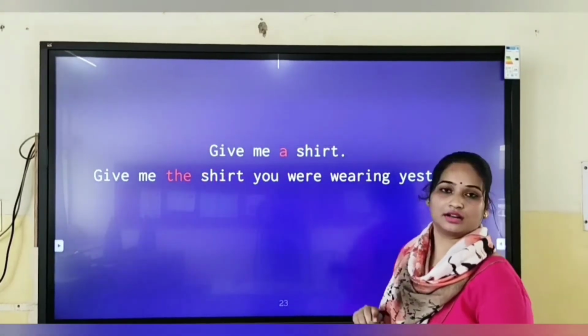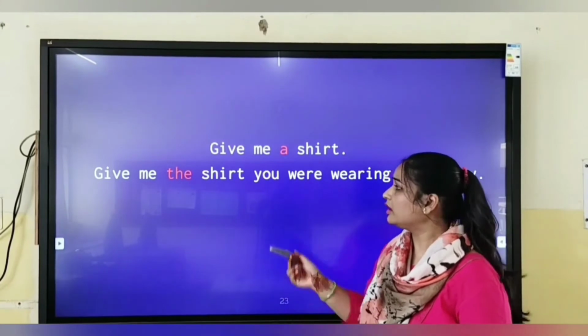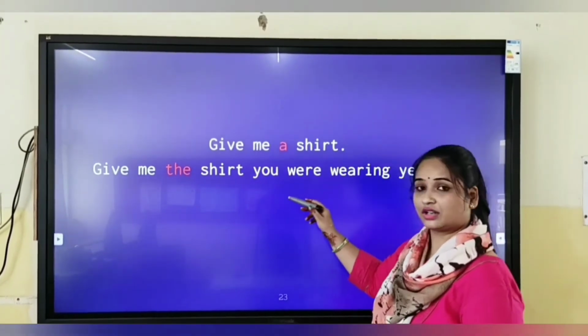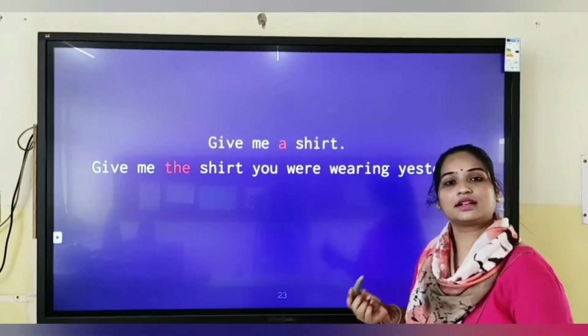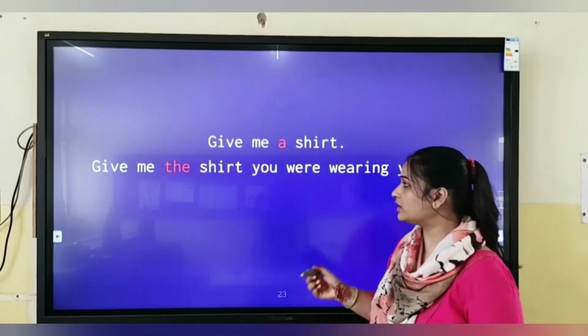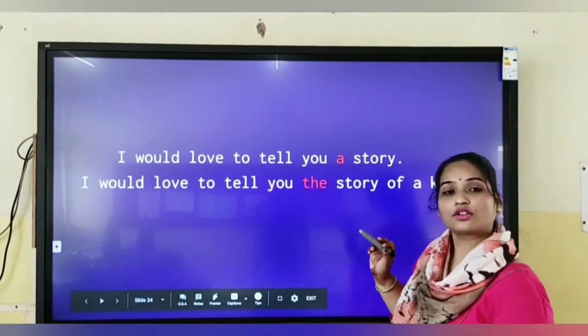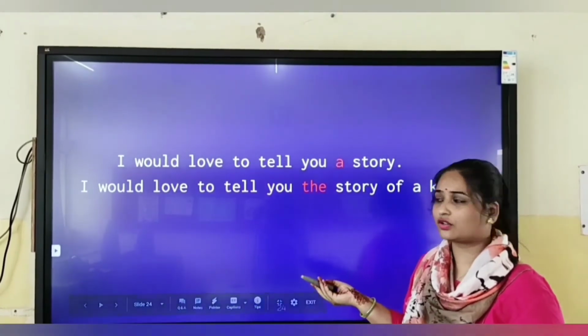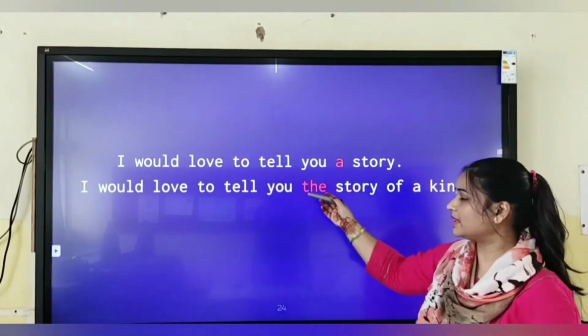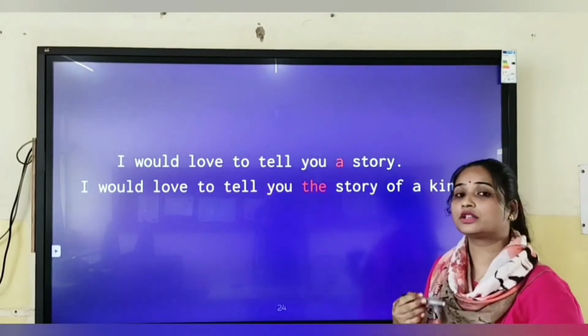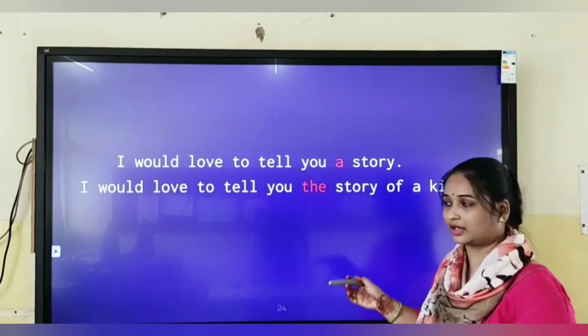Give me a shirt. Any shirt I am talking about. But when I am saying give me the shirt you were wearing yesterday, I am talking about a particular shirt. I would love to tell you a story. So I am talking about any story, but here where I am placing article the, I am talking about a particular story of a king.